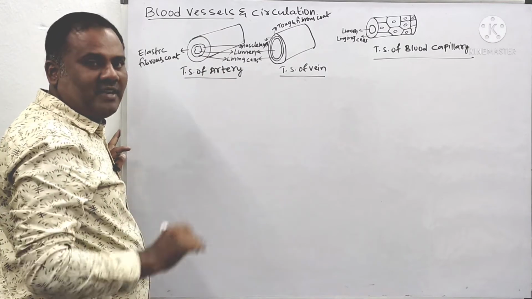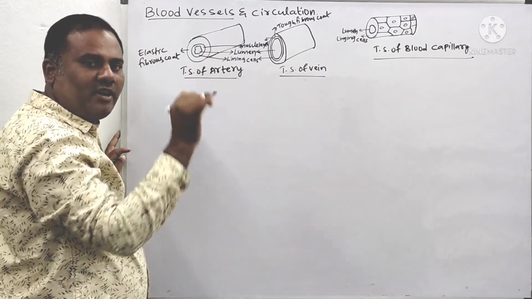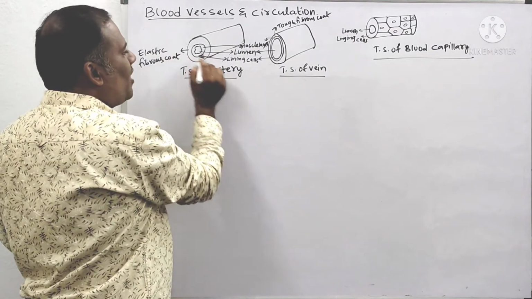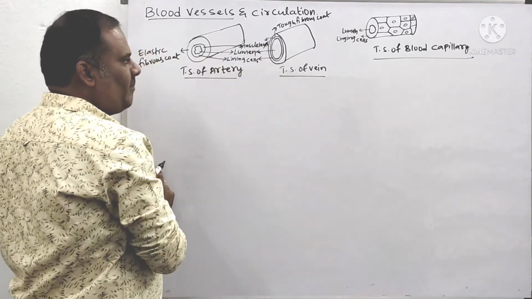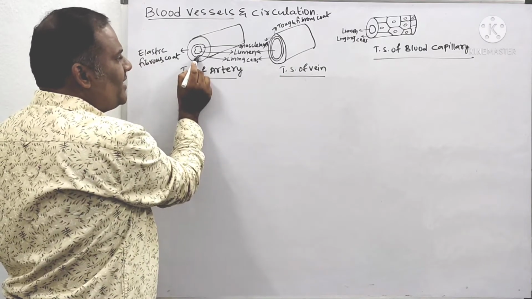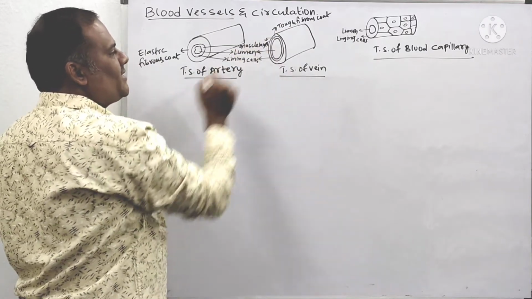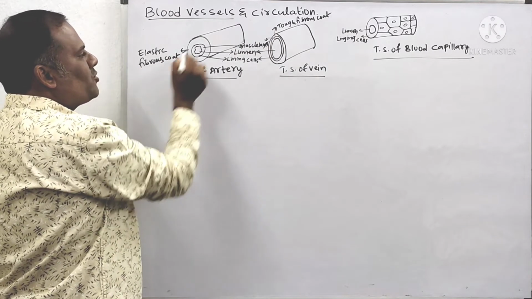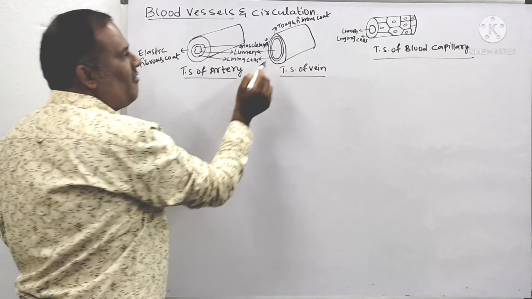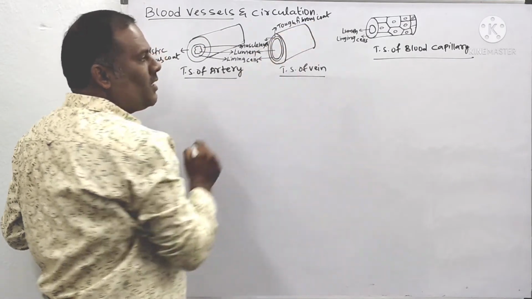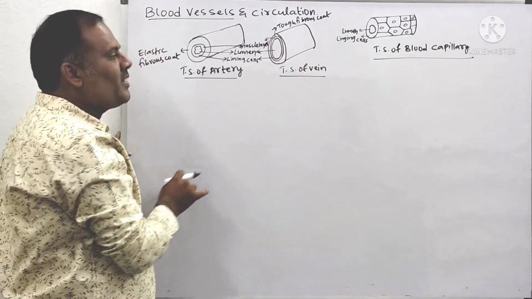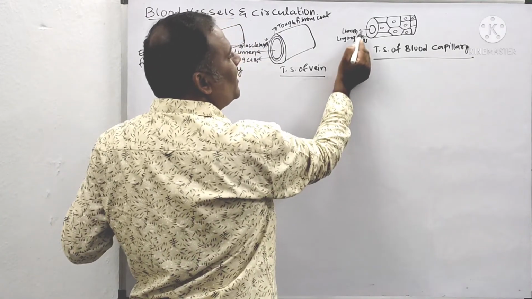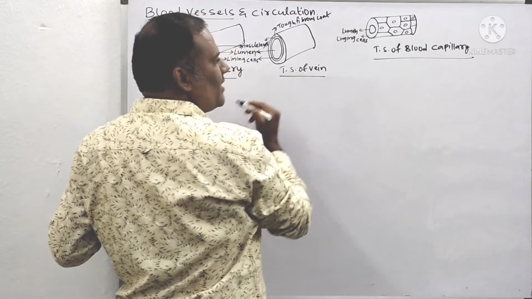That is the diameter, we can say. The diameter of these blood vessels is called the lumen. See, this is the lumen of the artery, and this is the lumen of the vein. These are the lining cells, the outside lining cells. Arteries have an elastic fibrous coat, which is elastic in nature, whereas veins have a tough fibrous coat, with less elasticity. You take the TS of blood capillaries: this is the lumen side, and this is the lining cells.